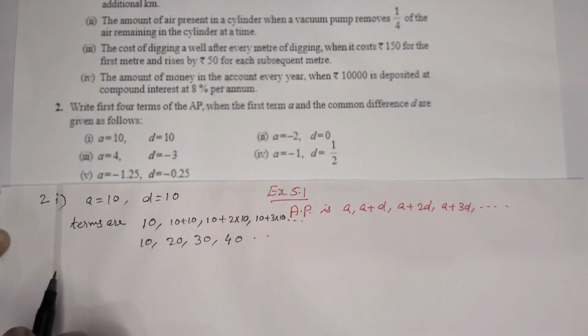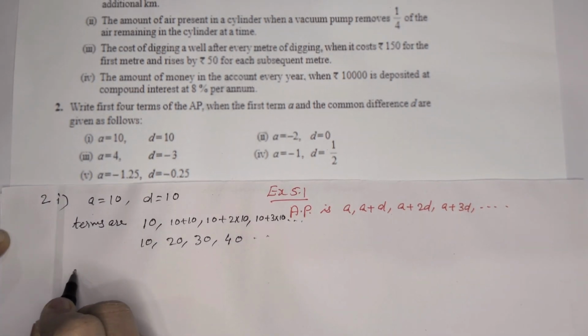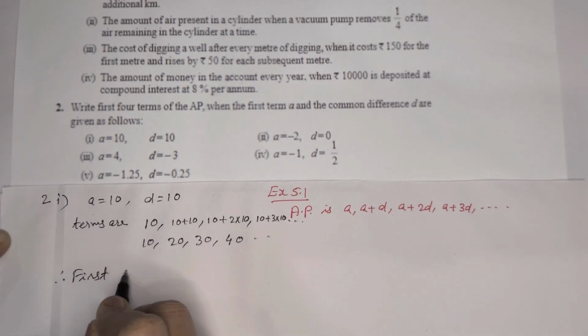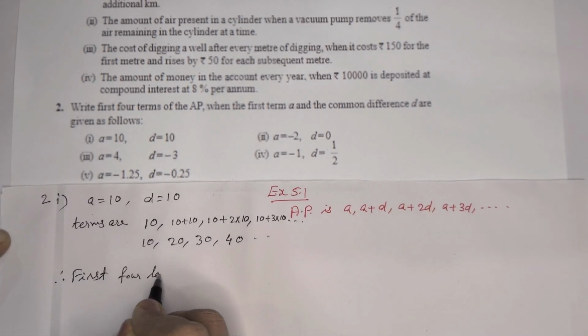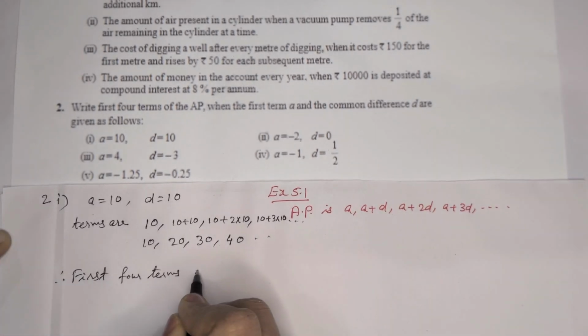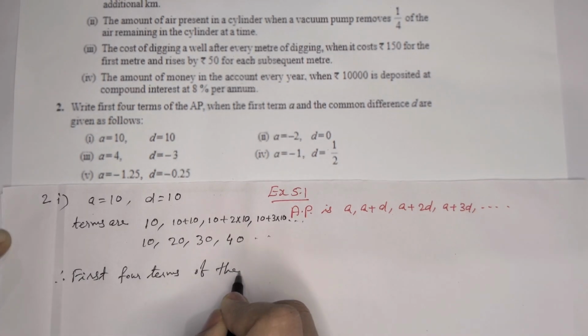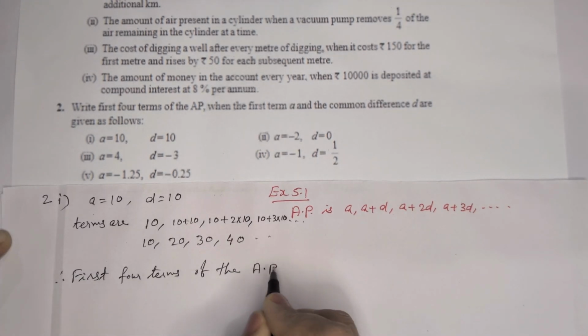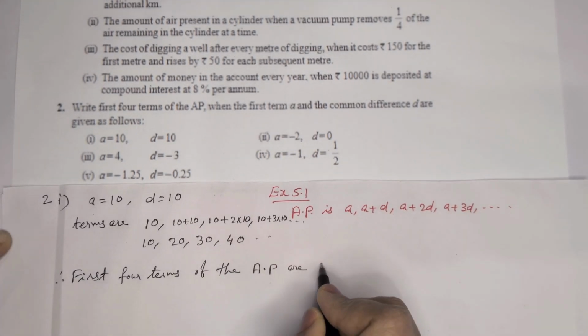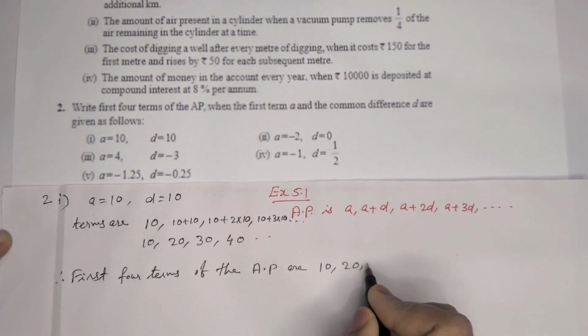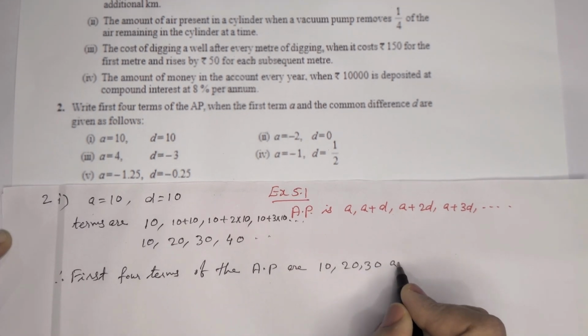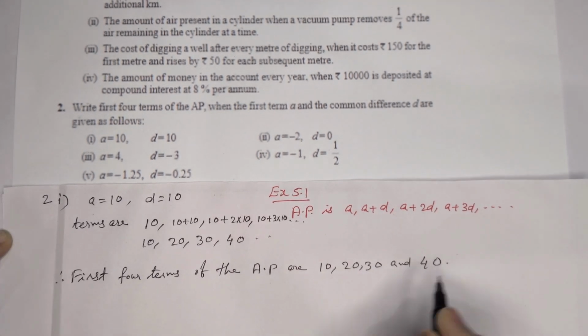Here the question asks for the first 4 terms of the AP. Therefore, the first 4 terms of the AP are 10, 20, 30 and 40.